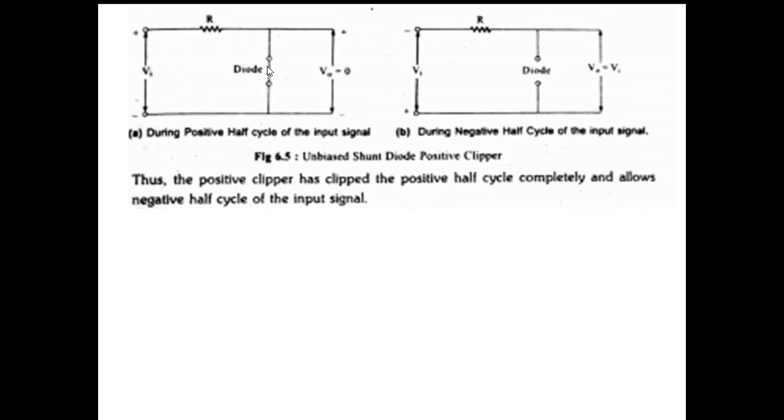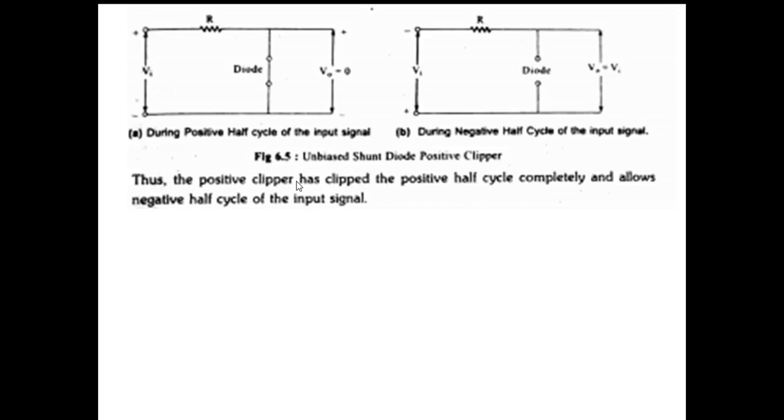Here the circuit is given. During positive half cycle, the diode is forward biased, therefore closed circuit. So total current flows through this connection and the output becomes zero. During negative half cycle, the diode acts like an open circuit, therefore output is equal to input.